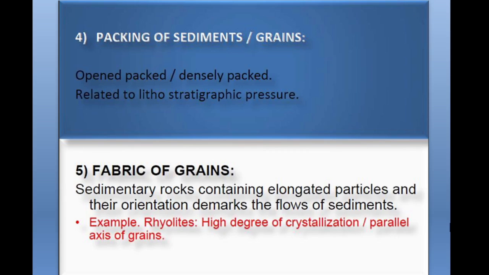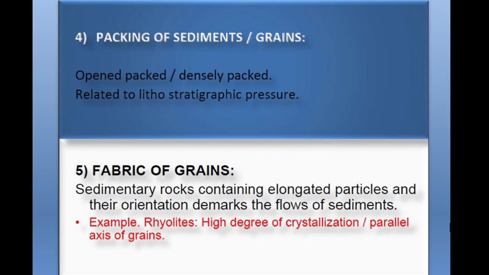Next is the fabric of the grains. A given sedimentary rock may contain many elongated particles. Their orientation demarks the flow of the sediments. So rhyolites show a high degree of crystallization parallel to the axis of the grains.